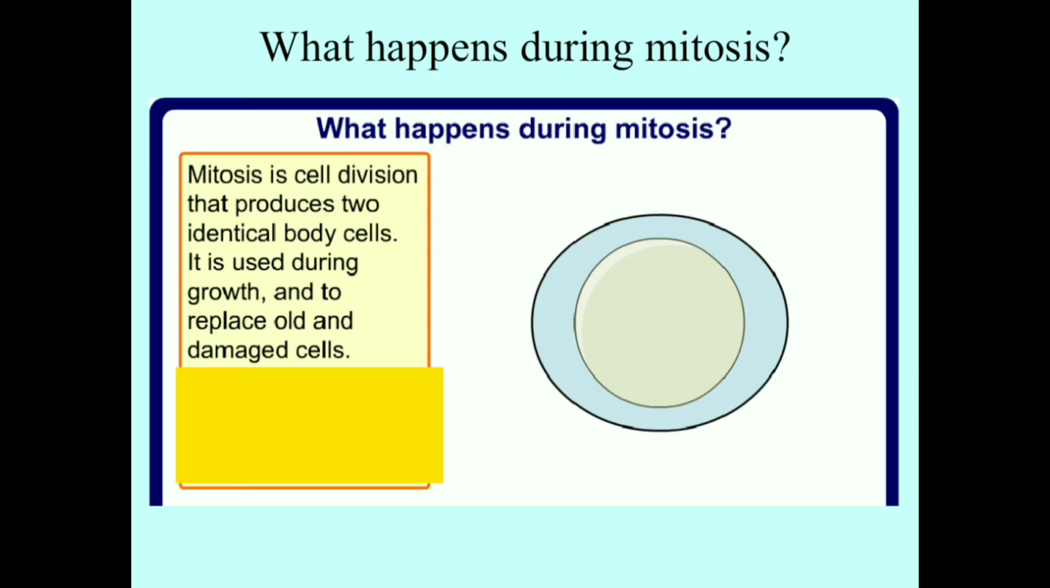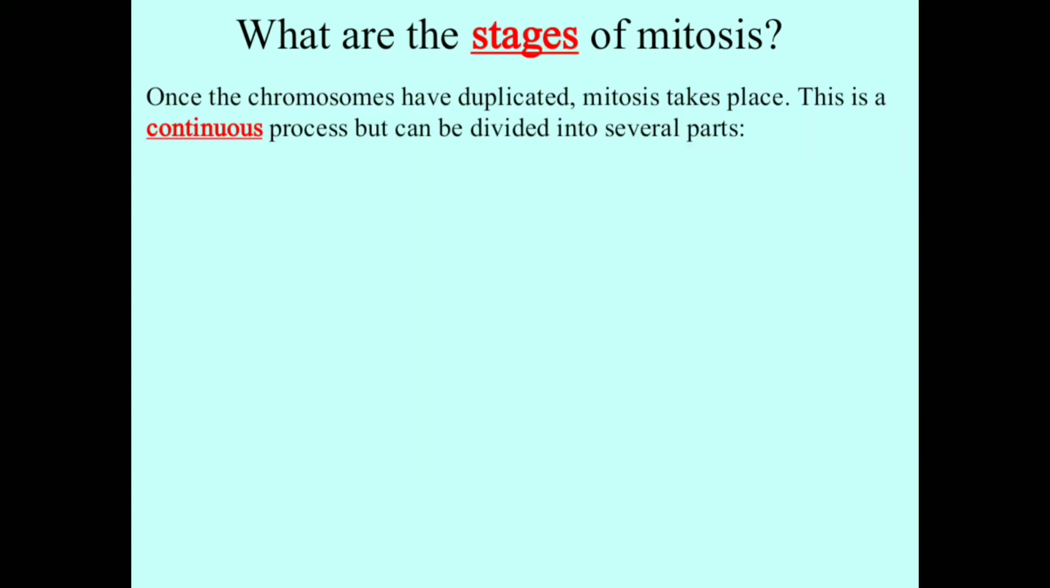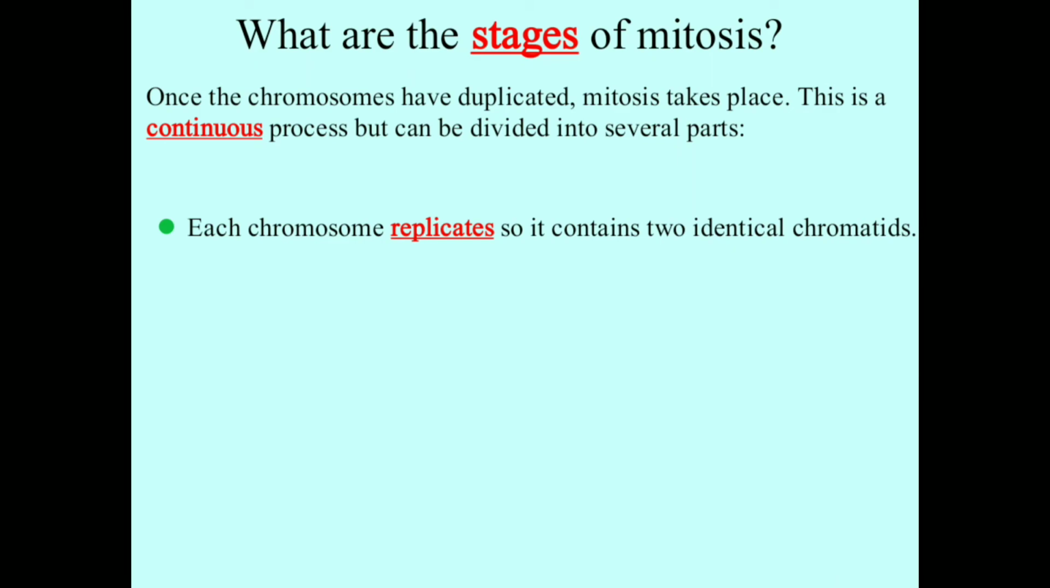What happens during mitosis? Mitosis is the cell division that produces two identical body cells, or two identical daughter cells. It is used during growth and to replace old and damaged cells. It is also used in asexual reproduction. What are the different stages of mitosis? Once the chromosomes have duplicated, mitosis takes place. This is a continuous process but can be divided into several parts. Each chromosome replicates, so it contains two identical chromatids. The chromosomes align in the middle of the parent cell, which is also called the metaphase plate.